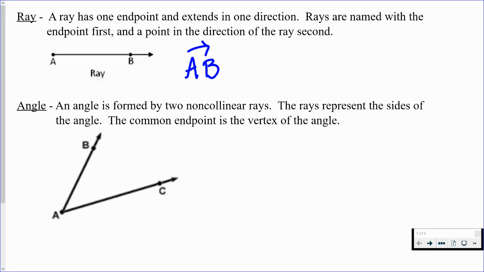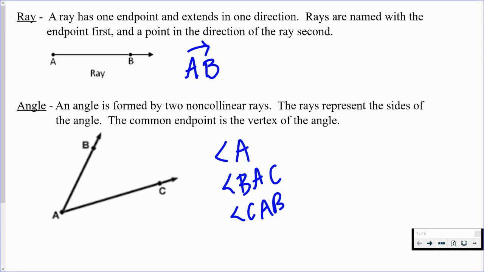Whenever we're looking at figures, we have to know what they're talking about when they name an angle or tell us a certain measure. Usually, if it's an angle by itself, say this one's out here by itself, we only have one angle that we're looking at. We could call this angle A. The vertex is very important because either you just use the vertex or the vertex has to go in the middle of 3 points in order to name the angle. So we could also call this angle BAC. Again, vertex is in the middle, or angle CAB, vertex in the middle.